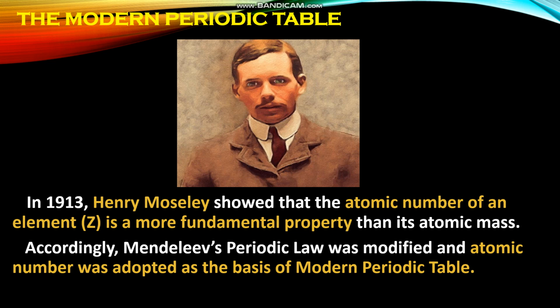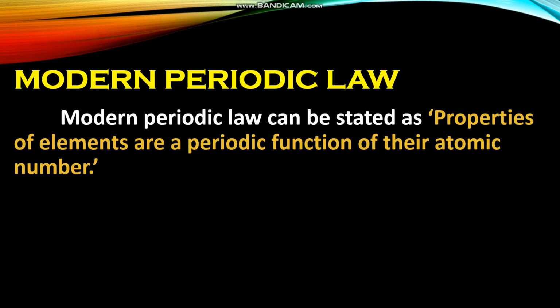Let us learn the next classification. In 1913, Henry Moseley showed that the atomic number of an element is a more fundamental property than its atomic mass. Accordingly, Mendeleev's periodic law was modified and atomic number was adopted as the basis of the modern periodic table. Let us see the modern periodic law. The modern periodic law can be stated as: properties of elements are a periodic function of their atomic number.